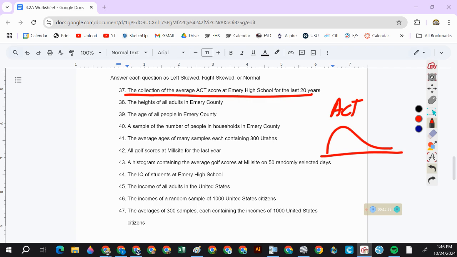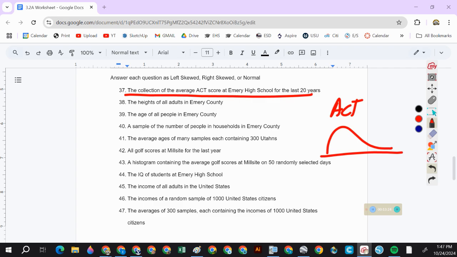40. A sample, nope, 41. The average ages of many samples, each containing 300 Utahns. So an age distribution in Utah is going to be right skewed. But what if a whole bunch of us take an age sample, each containing 300 people? Then it's going to be normal because that is a sampling distribution.